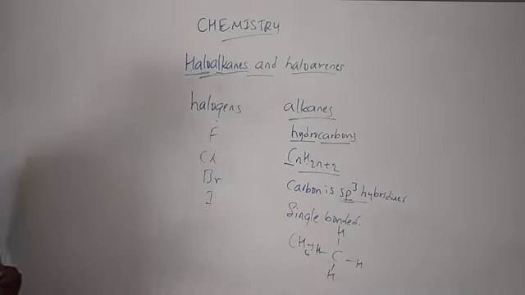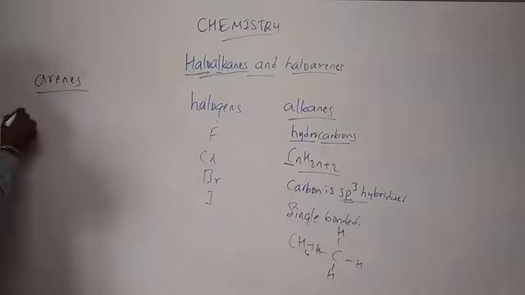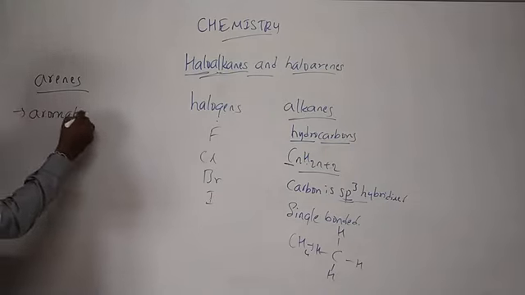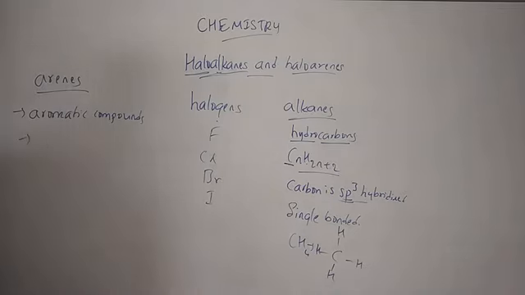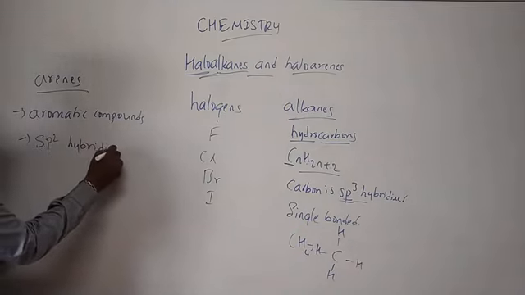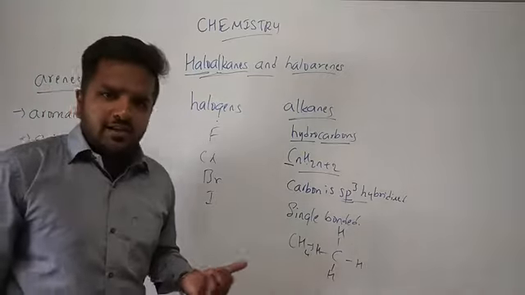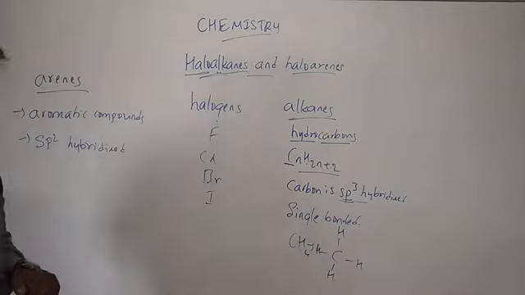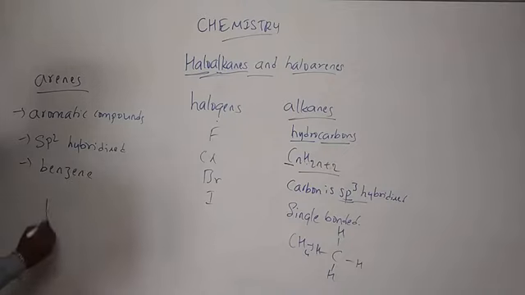Coming to haloarenes. What do you mean by arenes? Arenes means we refer to aromatic compounds. Clear? So in this case, a cyclic ring will be there, and the hybridization mostly will be sp2 hybridized. It is not sp3 hybridized in case of aromatic compounds, and even sp hybridization is also available. Clear? So here the best example is benzene. This is a benzene.